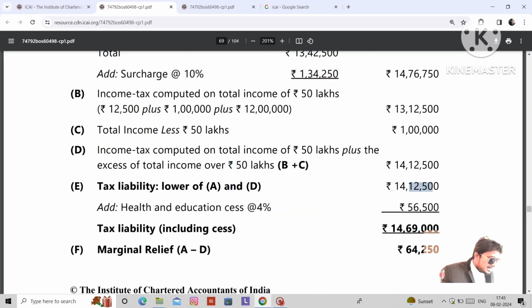On that lower amount, what we need to pay? Health and education cess of 4%. And then what is the marginal relief we got? The difference between A and D, step 1 and step 4. That is the marginal relief. That is the tax amount we are saving. See here, how much amount we saved? 64,250. 64,250 rupees of tax amount we saved.